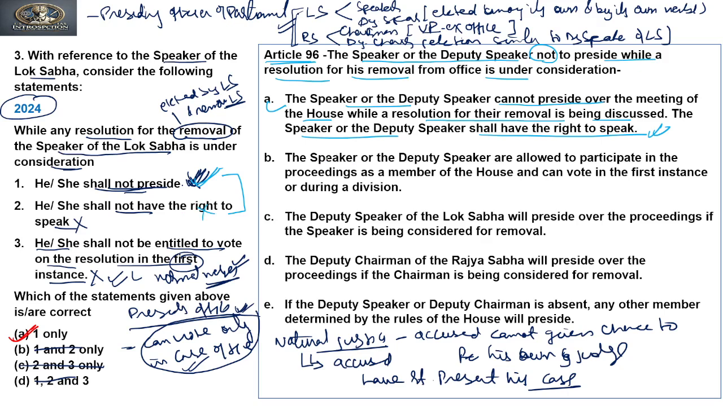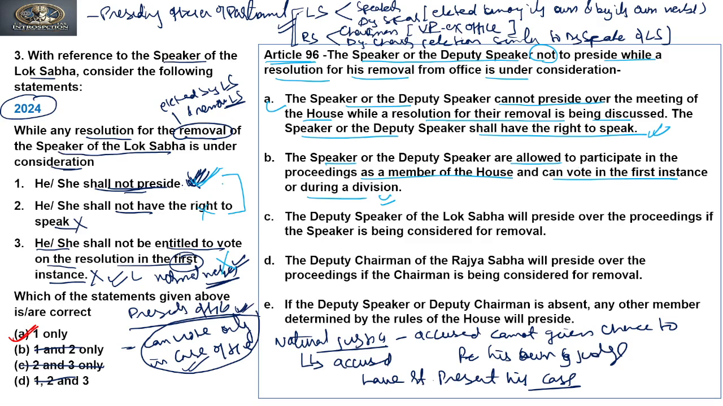Now the next provision under Article 96 says that a Speaker or Deputy Speaker is allowed to participate in the proceedings as a member of the house and can vote in the first instance or during divisions, and because of this the third statement is incorrect. Only the presiding officer does not have a first instance vote.